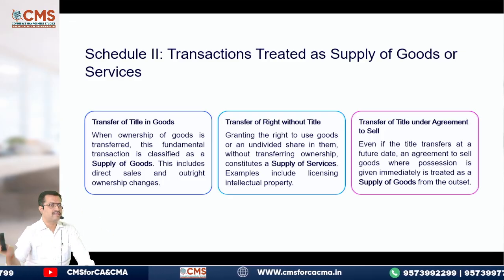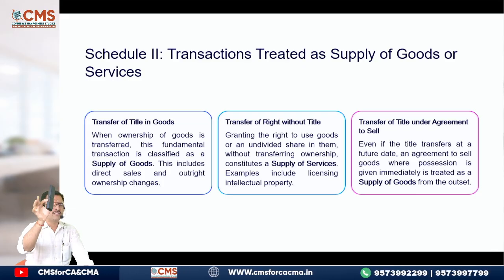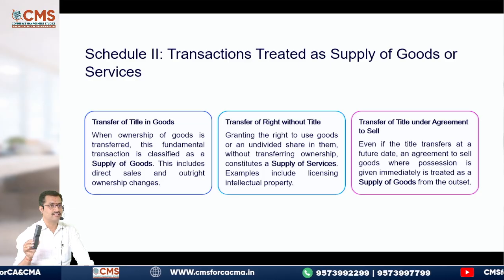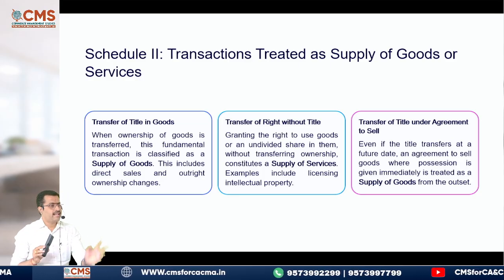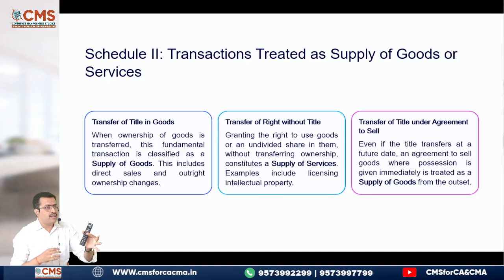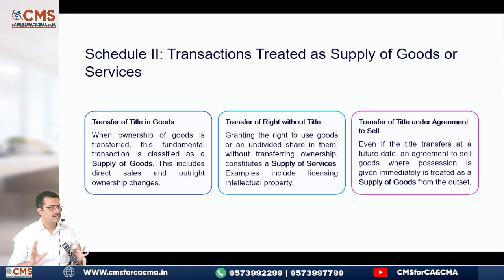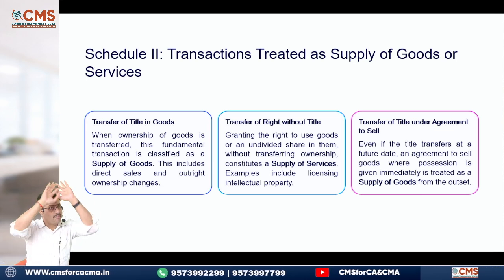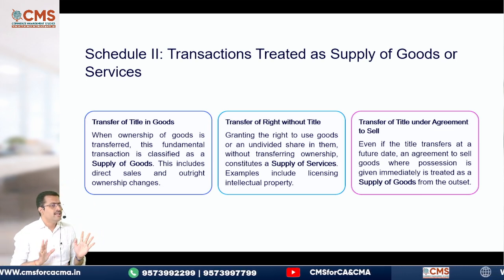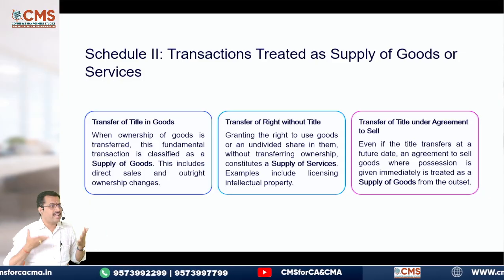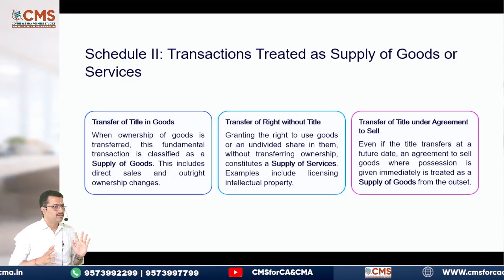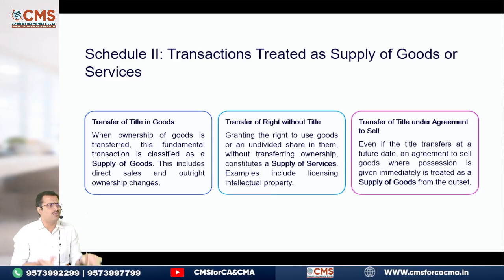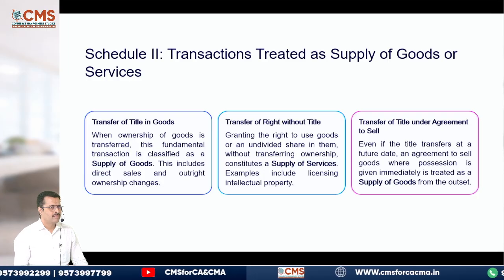Like for example, this remote is there. This remote has been sold to me. Tell, supply of goods or supply of services? Supply of goods. Second example, this remote was given to me for using it in the class. Supply of services, because I was only given the right to use it. I was not given complete ownership on it. Did you understand? Same way, this building is taken by CMS on rent. Supply of service. It is not supply of good, because immovable property can never be a good. Simple logic, common sense. Understood about this?